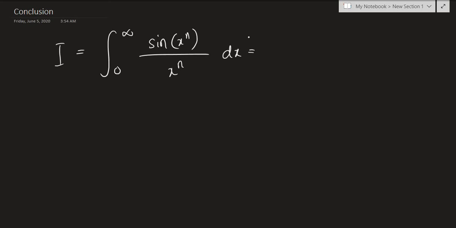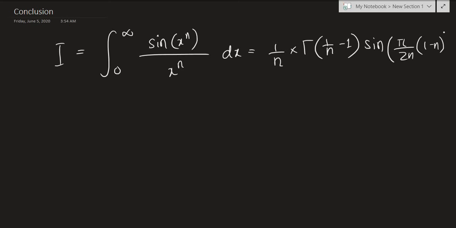So in conclusion, we had our original I defined as the integral from 0 to infinity of sine of x to the n divided by x to the n dx, and we used the concepts of Mellin transforms and basically calculated the Mellin transform of sine of x with respect to whatever parameters we had, and we ended up with 1 over n times gamma of 1 over n minus 1 times sine of pi over 2n times 1 minus n.